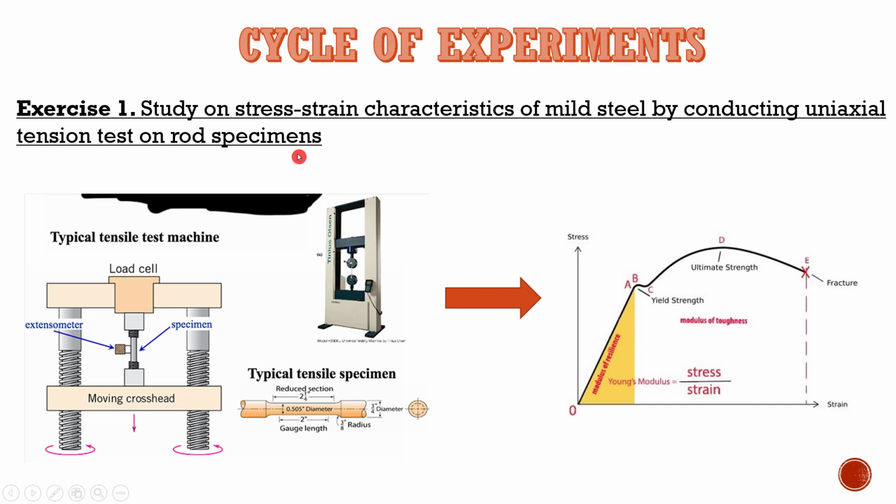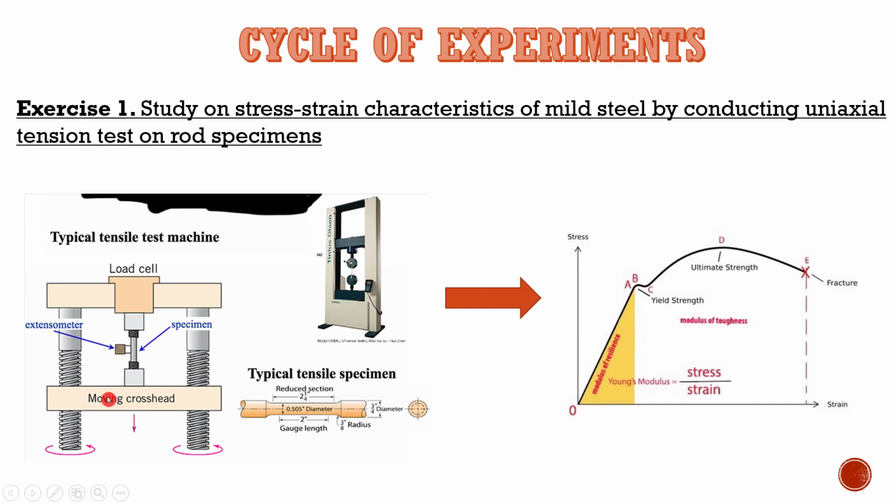In the third semester, you already went through the mechanics of solids or strength of materials. In this course, you learn the basics of stress, strain, and also this graph, that is, the stress strain characteristics of the mild steel. Those theory parts we will confirm by performing some experiments in this lab.